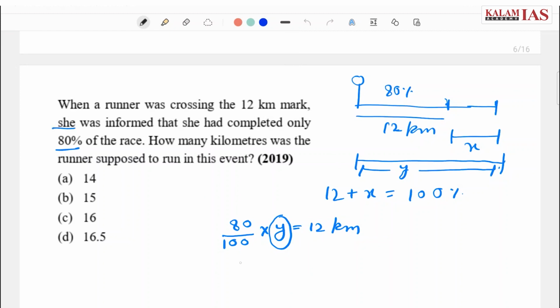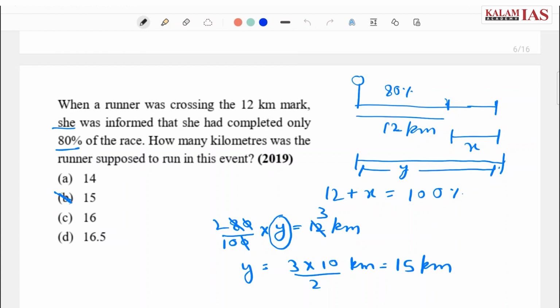Now let's solve this equation so that we can get the value of y, and that y value will be our answer. Cutting this, 4 2s are 8, 4 3s are 12, y will be 3 into 10 by 2 kilometers, that is 15 kilometers. As we can see, B is the correct option, so answer for this question will be 15.